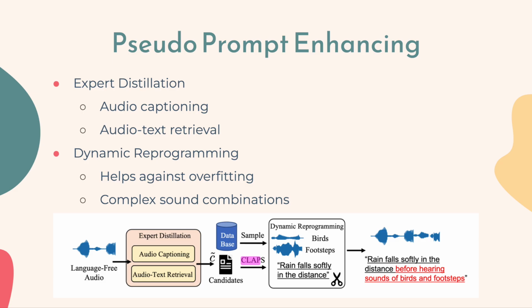Pseudo-prompt enhancement is Make-An-Audio's method of combating the data scarcity problem. It comprises two parts: expert distillation, which uses pre-trained models to do auto-captioning and audio-text retrieval to gather more data, and dynamic reprogramming, which is cutting up audio samples and mixing them together to get more complex sounds. This both helps against overfitting and creates more complex sounds in the training set.